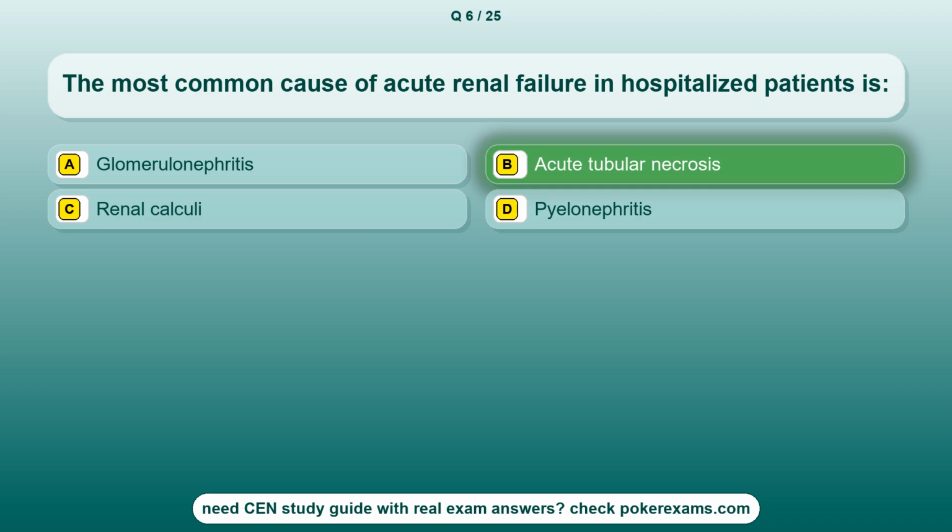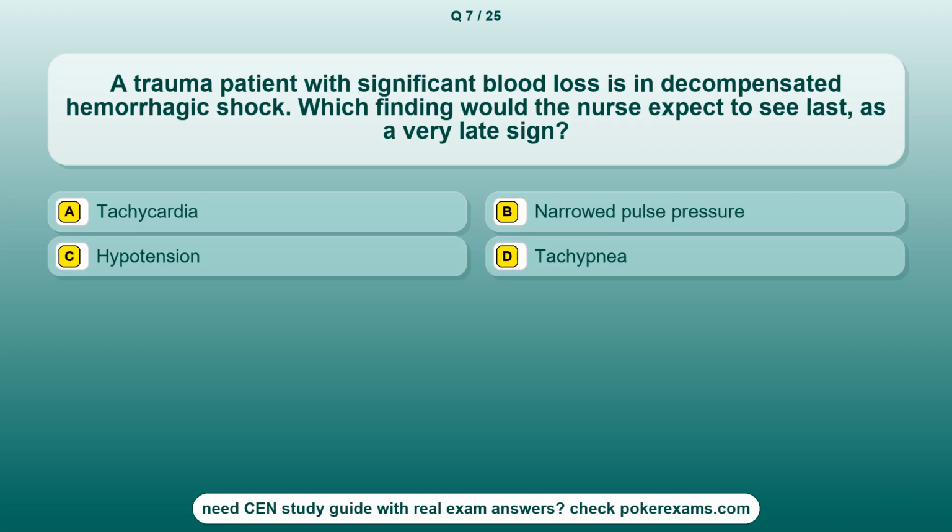The correct answer is option B. Acute tubular necrosis. Question 7. A trauma patient with significant blood loss is in decompensated hemorrhagic shock. Which finding would the nurse expect to see last, as a very late sign? Option A. Tachycardia. Option B. Narrowed pulse pressure. Option C. Hypotension. Option D. Tachypnea.